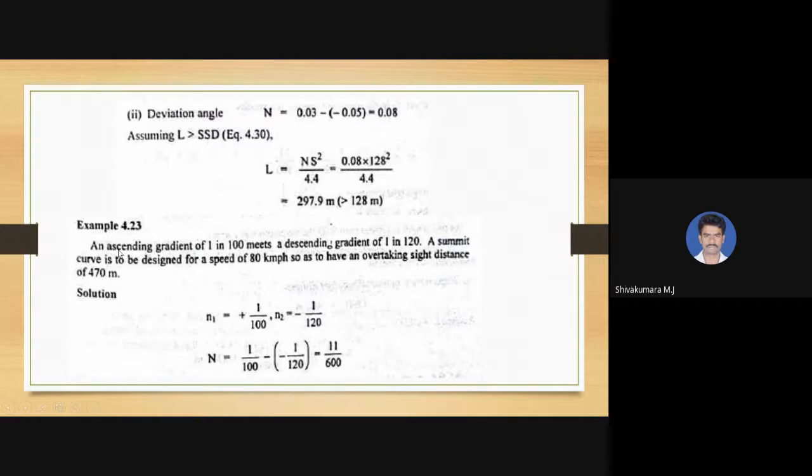Another example on summit curve. An ascending gradient of 1 in 100 meets a descending gradient of 1 in 120. So a summit curve is to be designed for a design speed of 80 km per hour, so as to have an overtaking sight distance of 470. So the value of OSD is already mentioned, that is 470 meters. The design speed and summit curve details are given. The deviation angle is 11 divided by 600 that we are going to get.